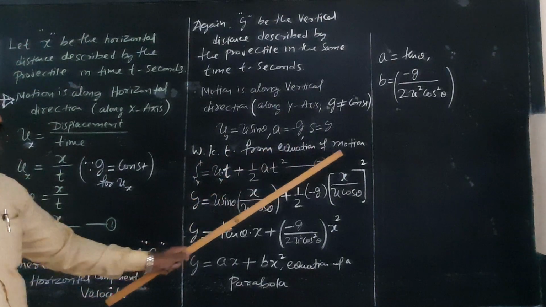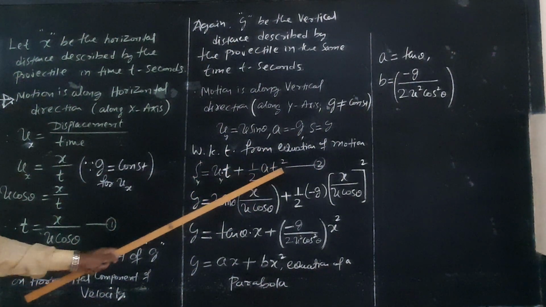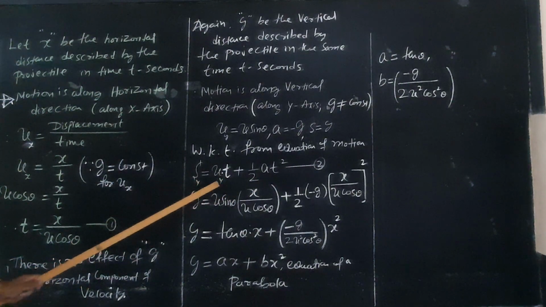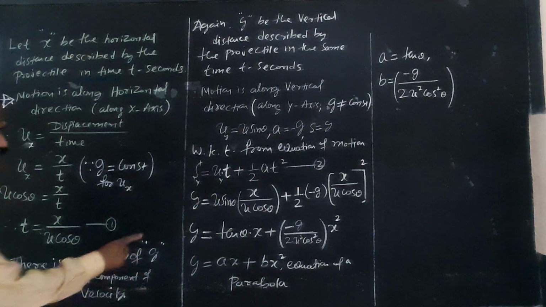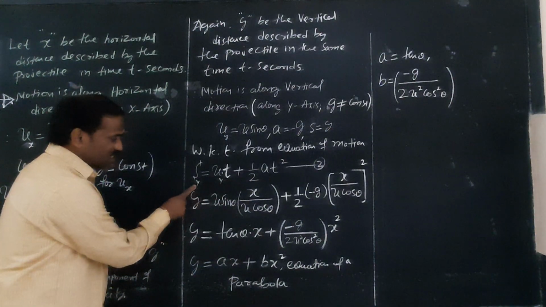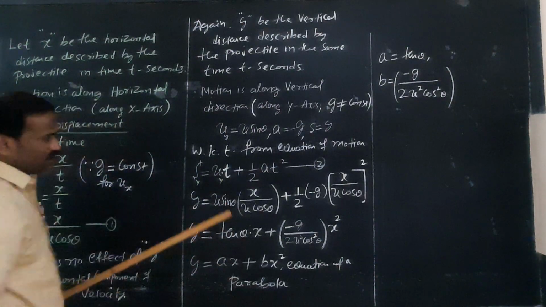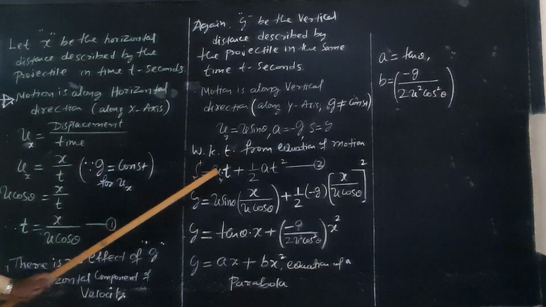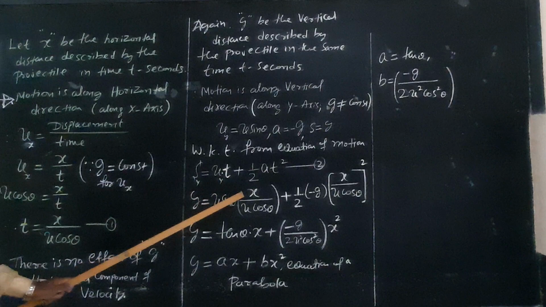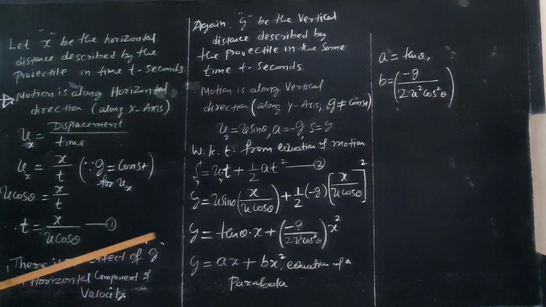We know from the equation of motion that s is equal to ut plus half at square. Since motion is along the y direction, the distance traveled along the y-axis is y, and uy is equal to u sin theta. What is t? From equation number 1, t is equal to x by u cos theta.